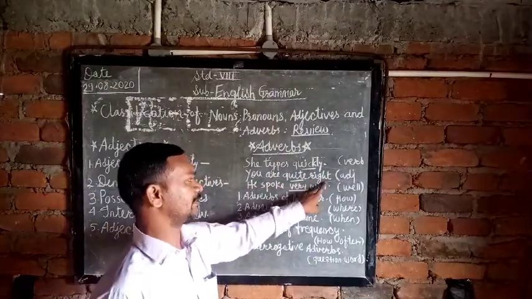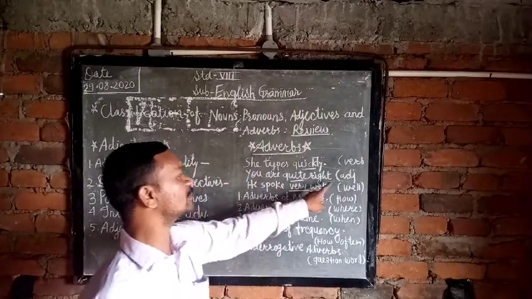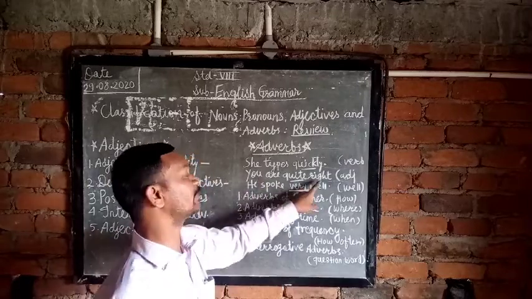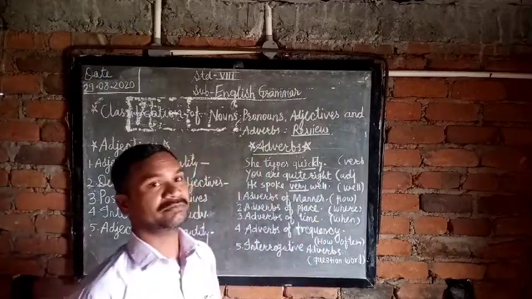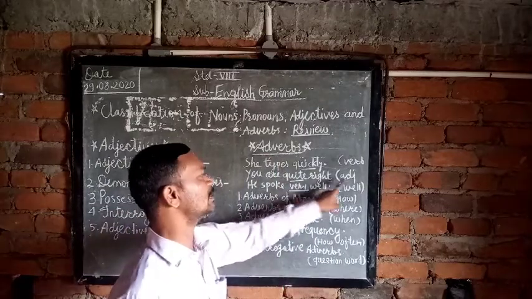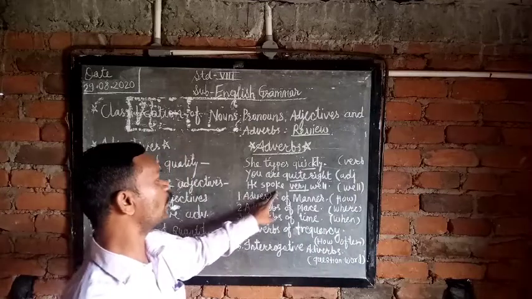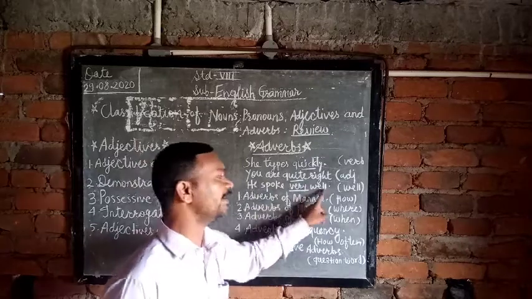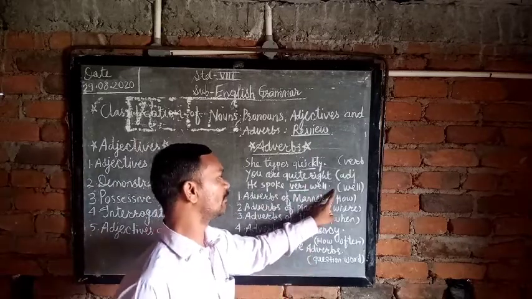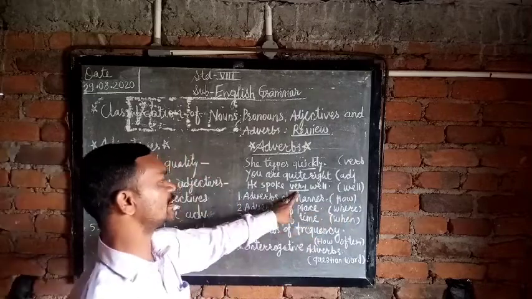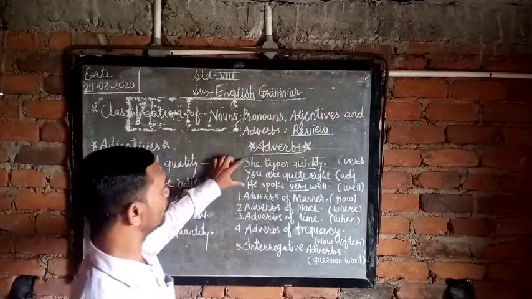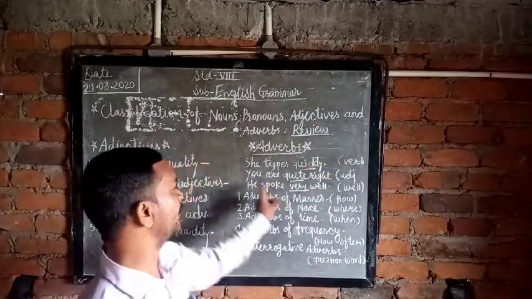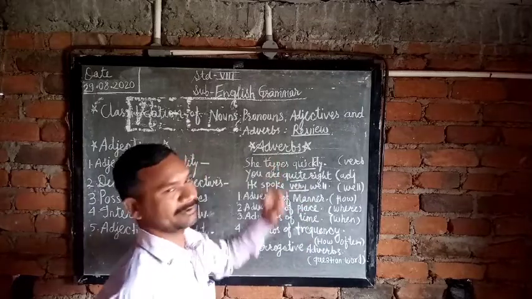You are quite right. This is modifying the word right, because you are right. Okay, this is also okay. You are right, but you are quite right. Now, he spoke very well. He spoke well is also okay, but he spoke very well. Here, very is modifying the word well. So these are modifying verbs, adjectives, and adverbs. That's why this is adding the meaning, and this is also an adverb.